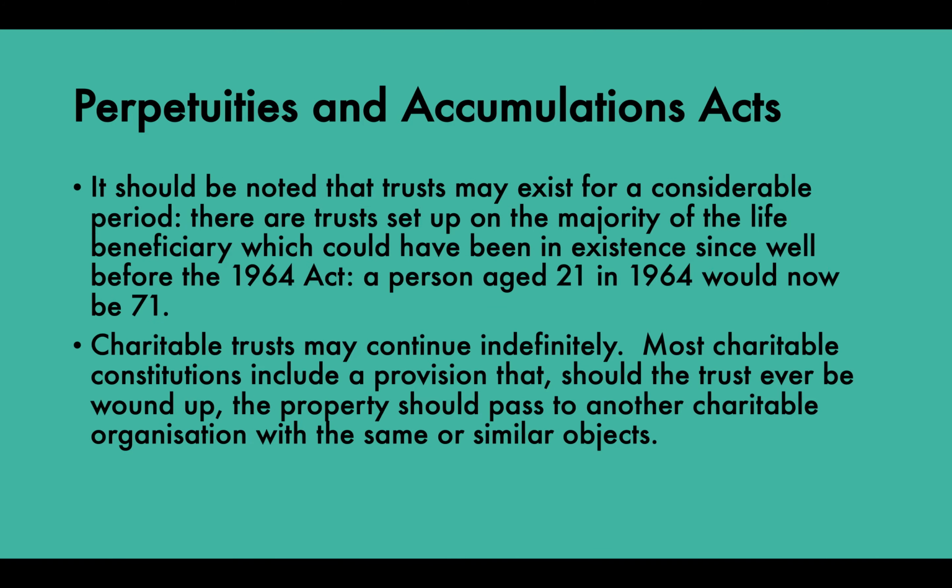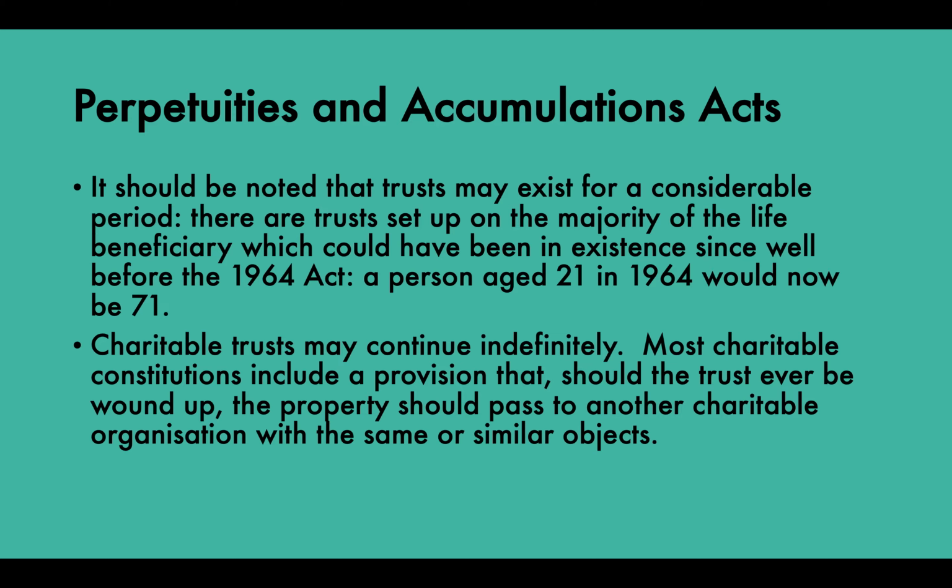Now, it should be noted that trusts may exist for a considerable period. There are trusts set up on the majority of the life beneficiary, which could have been in existence well before the 1964 Act. A person aged 21 in 1964 would now be 70-something, 75. So, in all probability, there are many pre-1964 trusts still going.